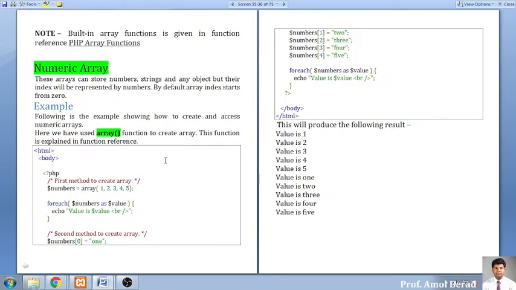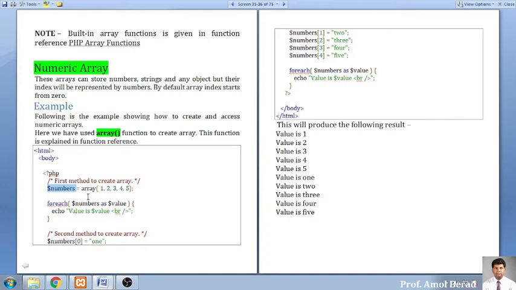What is most important to keep in mind whenever you are declaring an array is that there is a predefined function called array. Whenever we need to create an array, we use the function array, and we can pass the values directly as parameters, and the variable is created with the dollar sign. This is the simple way of creating an array.